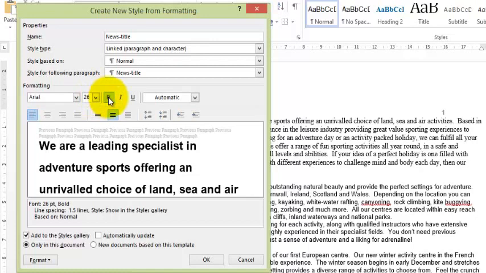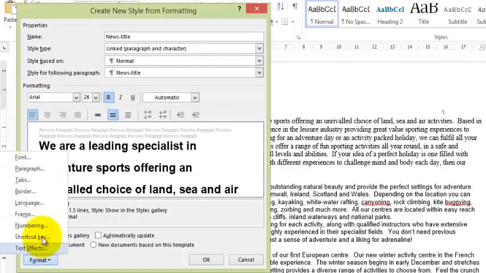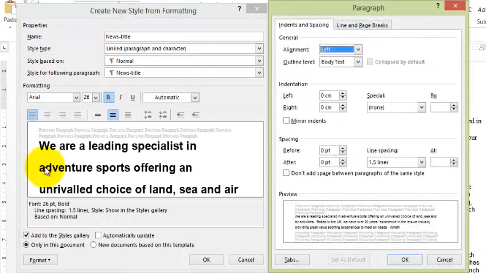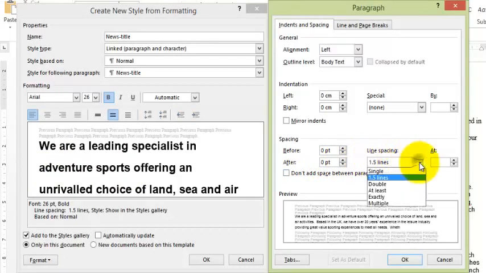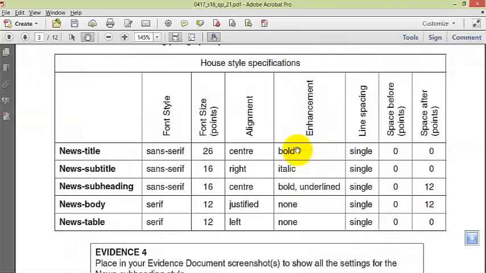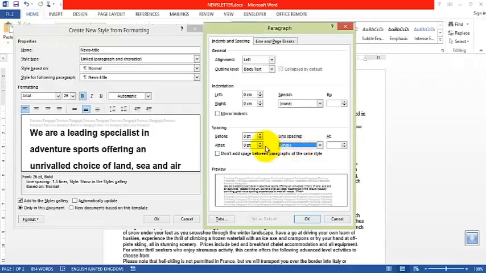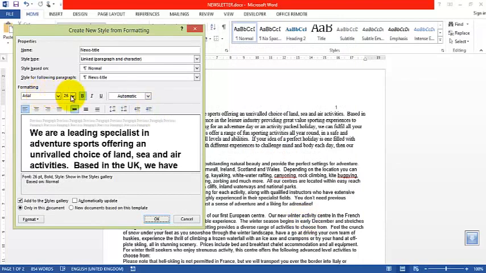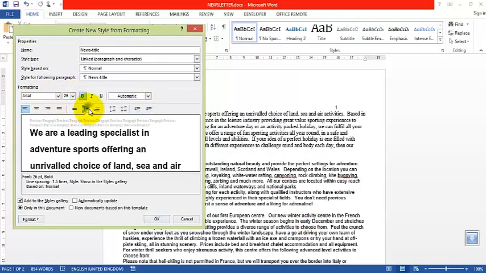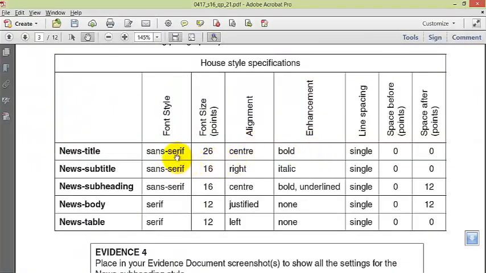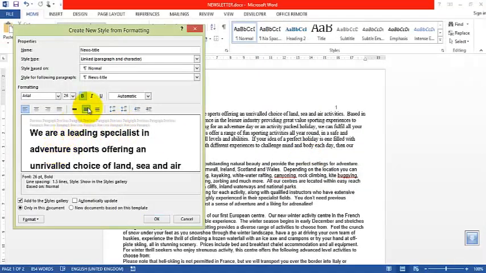Announcement is bold. Line spacing, we get that under format. Okay, it's gone. Thank you. Line spacing is single line spacing. Space before, space after is 00. So we have 00 here. Okay. Arial 26, bold, center. Okay. Arial 26, center, bold, single, 00.